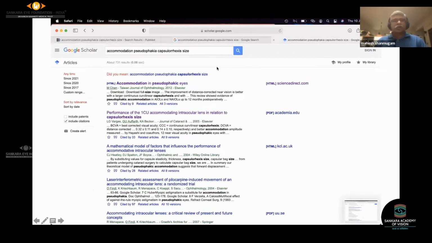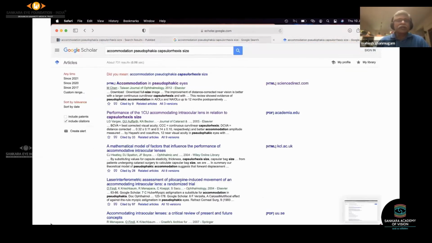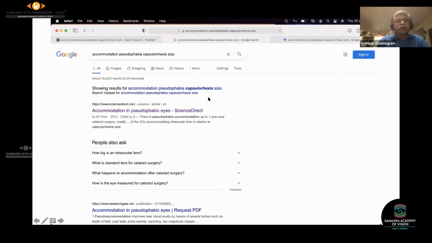The third one is Google Scholar. Google Scholar once again gives reasonably good stuff, but it's not as organized as what you would see in PubMed. You can always refine these results as well. So here, PubMed did not give me a relevant article, which Google Scholar and Google actually did; the first article here is by Google.